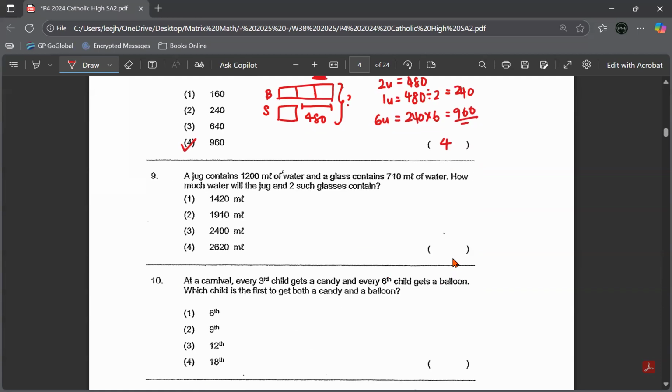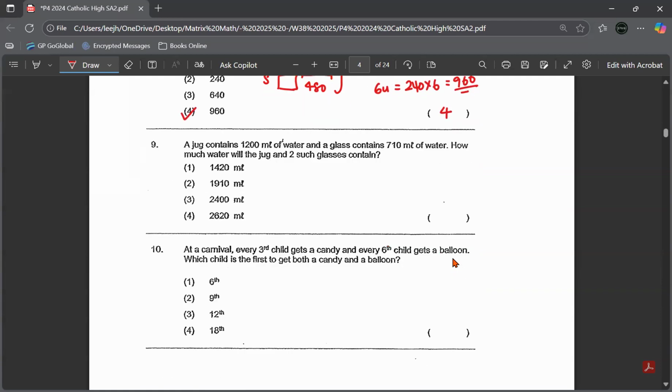Question 9. A jug contains 1,200 ml of water and a glass contains 710 ml of water. How much water will the jug and 2 such glasses contain? So I'm looking at one jug and 2 glasses. We already know one jug is 1,200 ml, but we don't know what is 2 glasses. We know one glass, 710. So 2 glasses will be 710 ml times 2, which will be